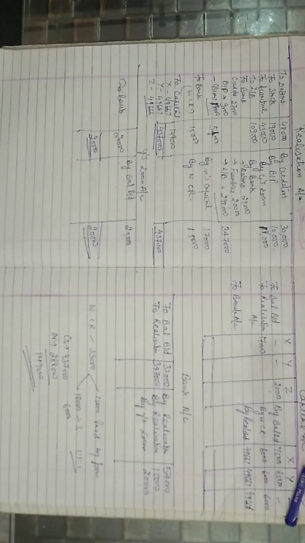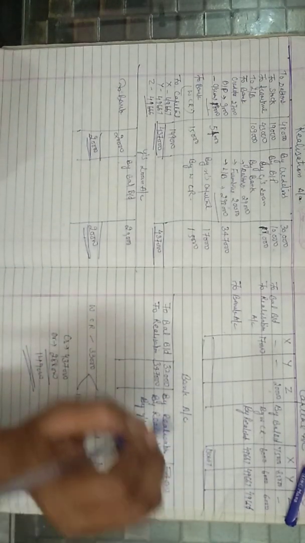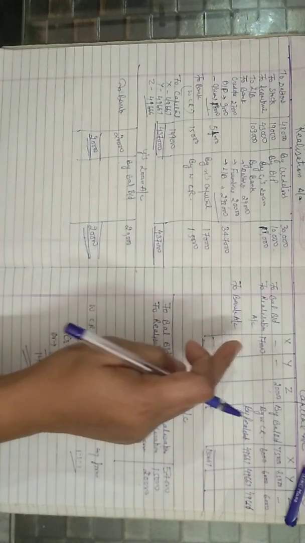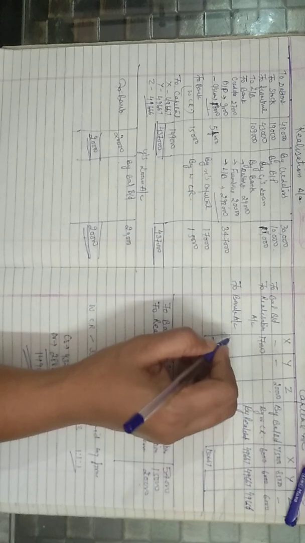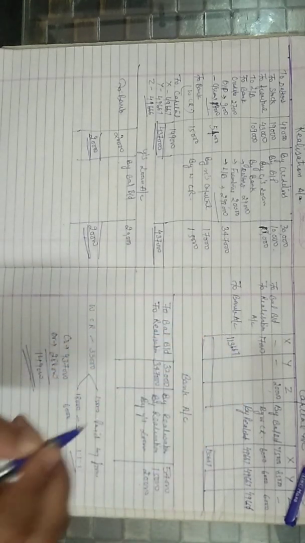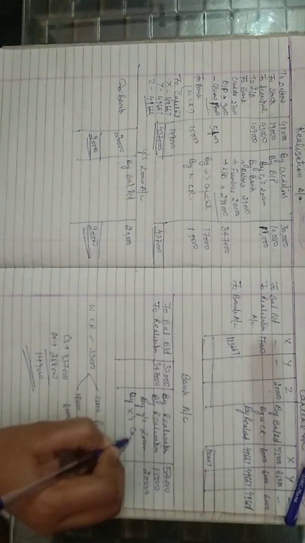On X's capital account, the total is 75,000 plus 6,000 plus 49,667. The total is 1,30,667, and we have to deduct 17,000. The amount would be 1,13,667. It would come on the credit side of bank account by X's capital.